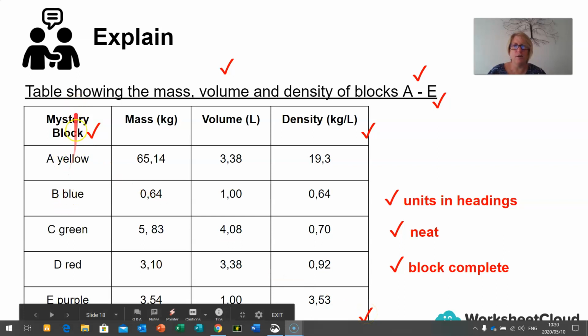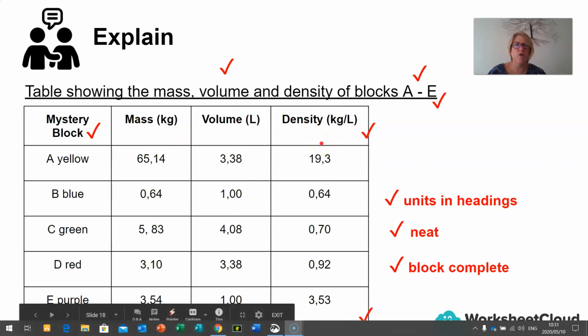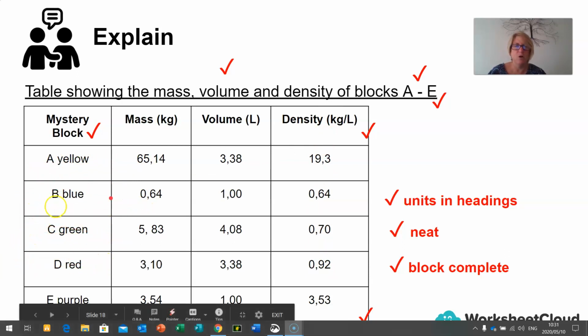Then your first column is your independent variable. So it's our mystery blocks, A through to E, and I've just added in the color so I didn't get confused during the experiment. Then remember, each column needs to have a heading. So this column heading is mass, this column heading is volume, and this column heading is density. Each row needs a heading. This row is block A, this row is block B, block C, block D, block E. So our rows have got headings.